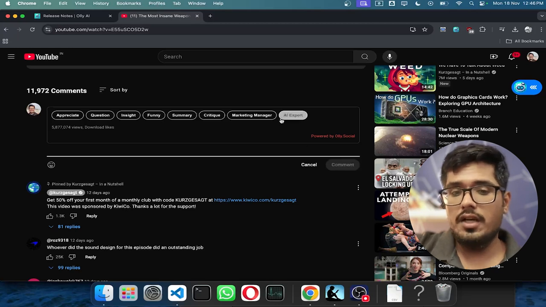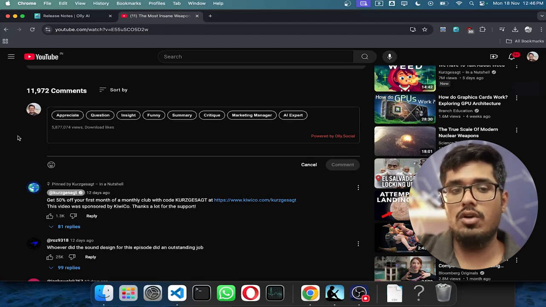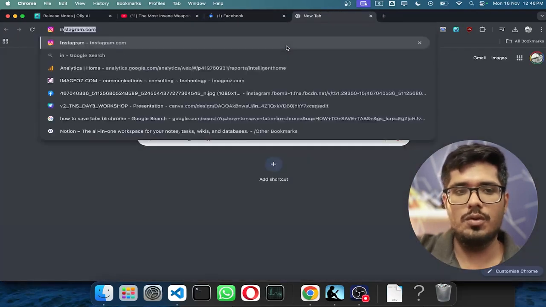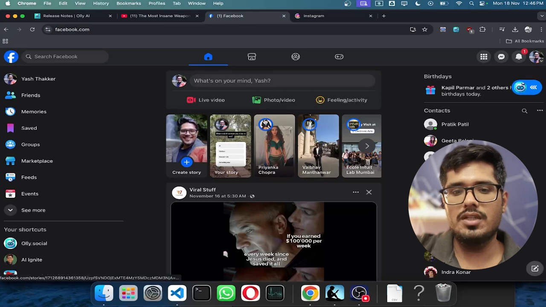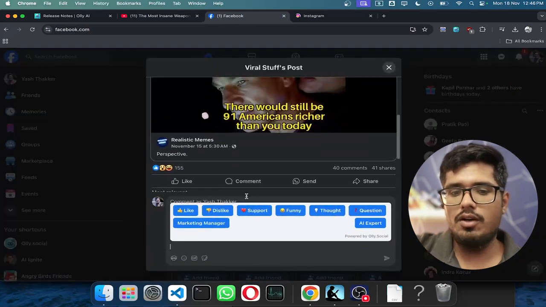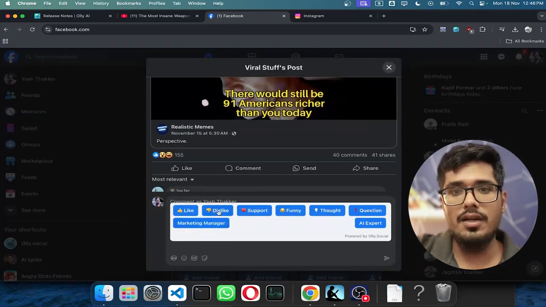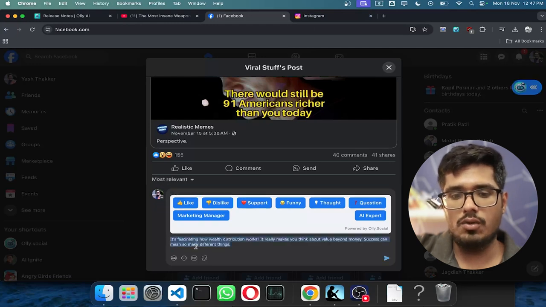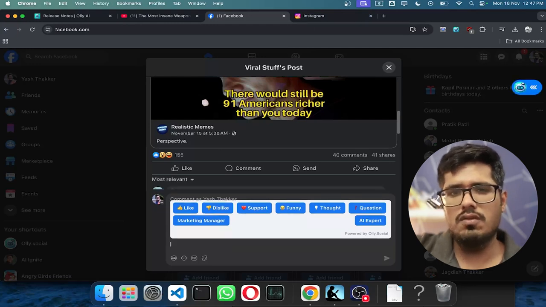And one of the other things that I also want to point out while I'm here is that these buttons are completely dark mode supported. So you can see I am on dark mode right now and this panel looks beautiful, which wasn't the case before this. If you go to Facebook or if you go to Instagram, the dark mode support wasn't there before this. So if you click on comment here, you can see this is now clearly visible, which caused issues before this. So if I click on like, even the comment that is generated is white in color, which is something that we wanted to ship with the dark mode support. This was a huge issue for a lot of users for obvious reasons.